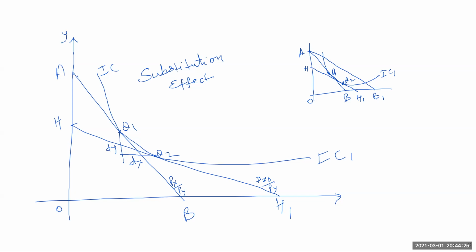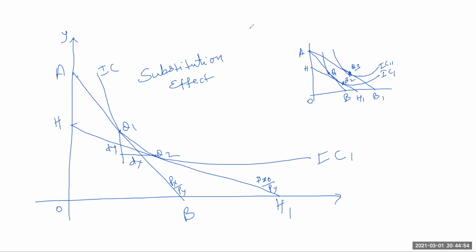Substitution effect from Q1 to Q2. Yes. And we will draw a tangent here, IC2. That is Q3.